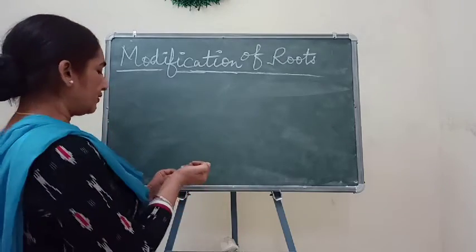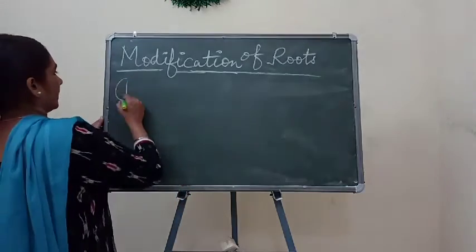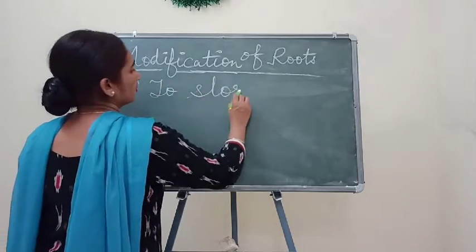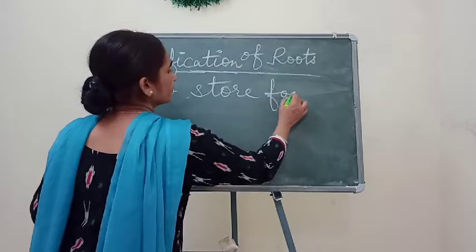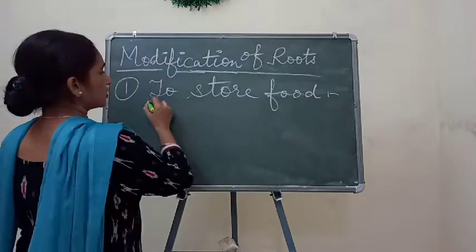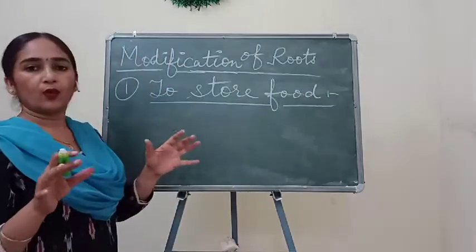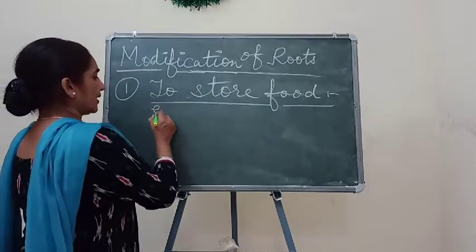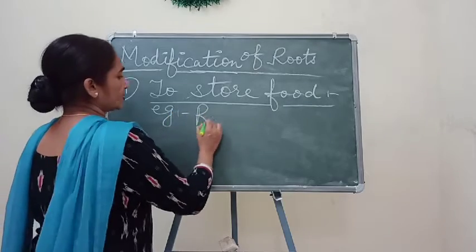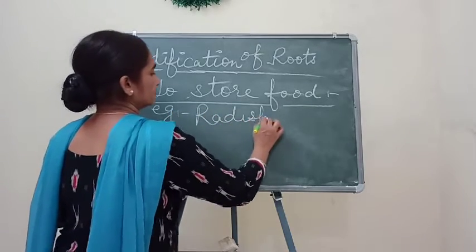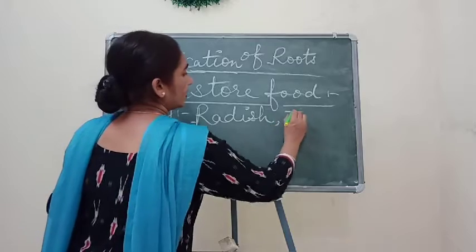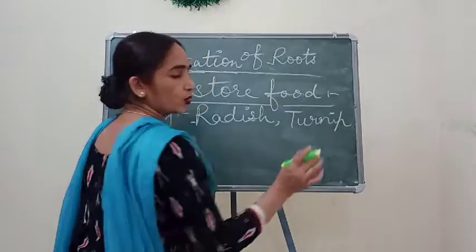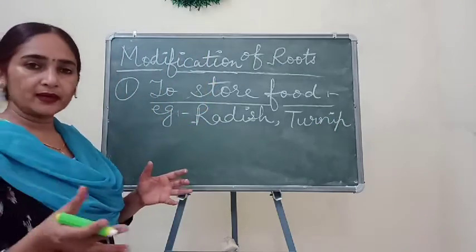The first example is to store food. As you know children, some roots modify themselves to store food. Examples are radish, turnip, beetroot, and carrot.